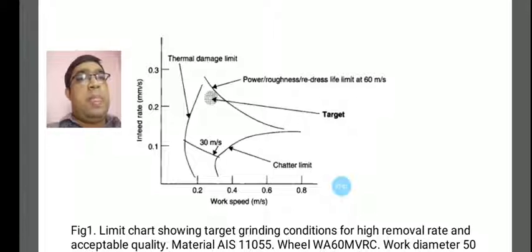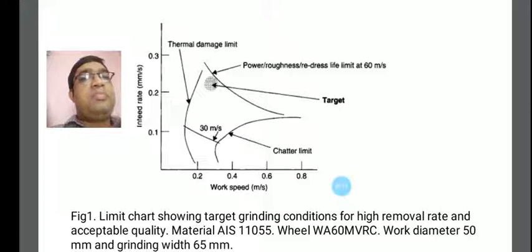The infeed rates in millimeters per second are 0.1, 0.2 and 0.3. The thermal damage limits are also high, from 0.2 up to 0.3, and the work speeds are shown here, around 30 meters per second, according to the chatter limits.